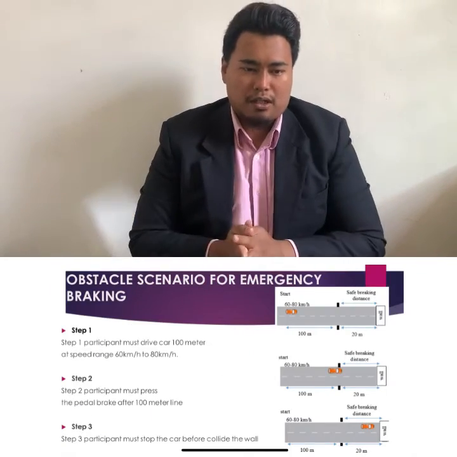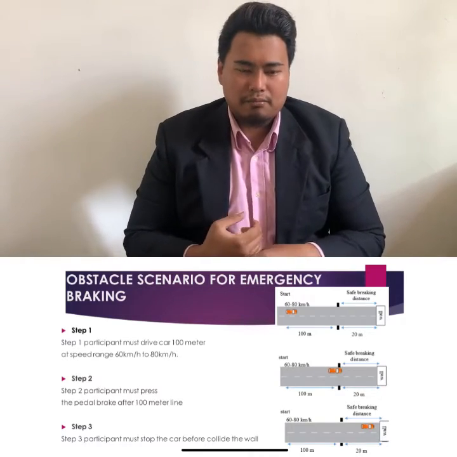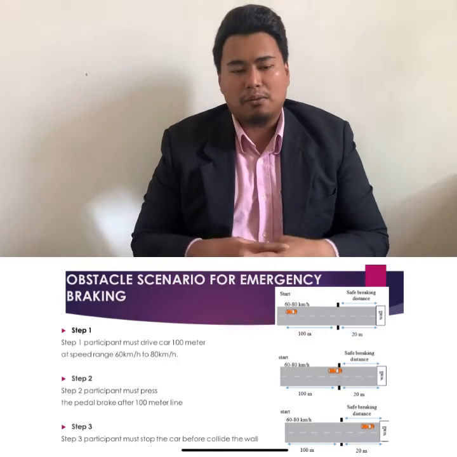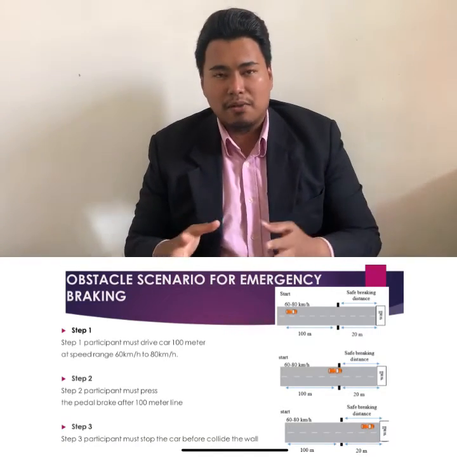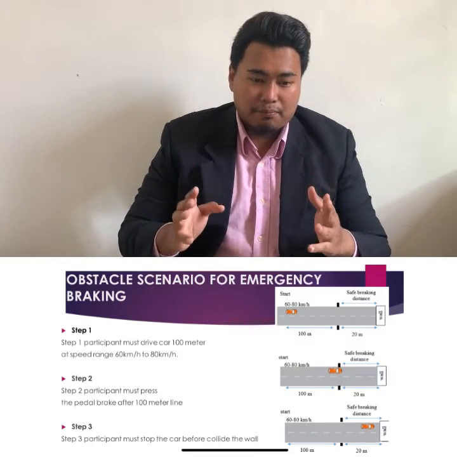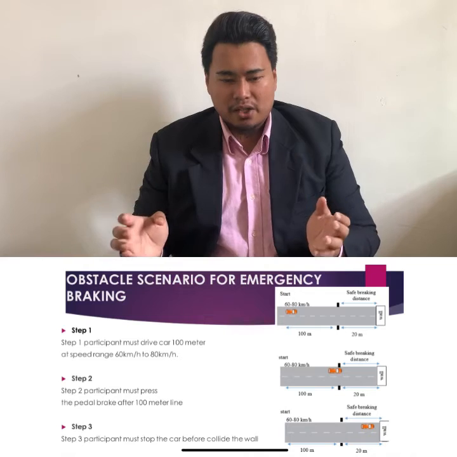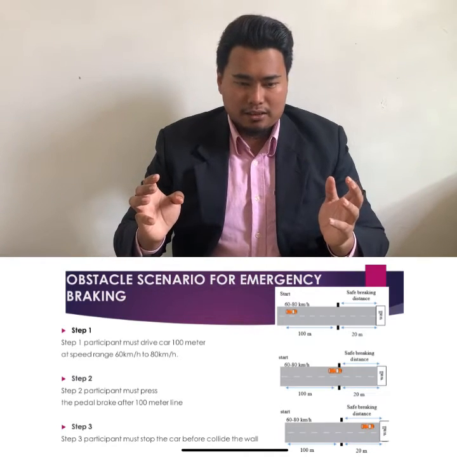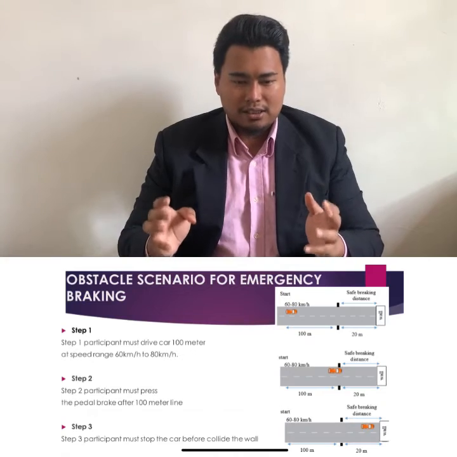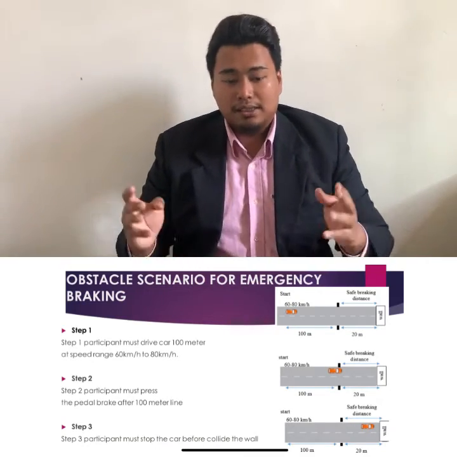So let's go to the method. The first method I use in this project is the obstacle scenario for emergency braking. Step 1, the participant must drive the car at a speed range of 60 to 80 km per hour.